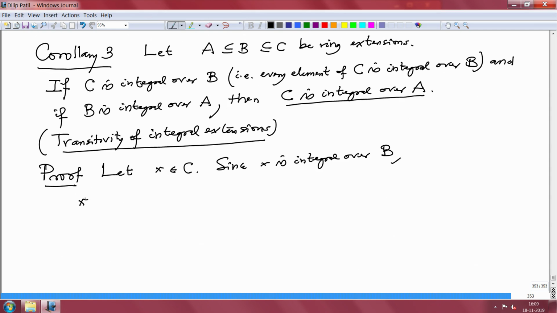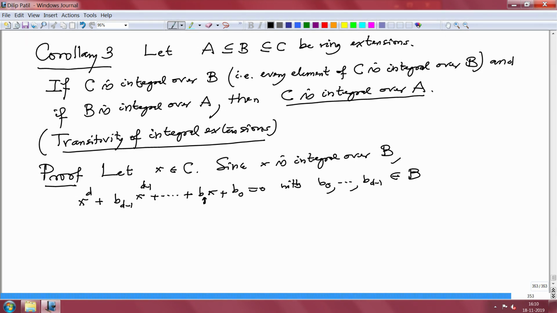So we can write it like this: x^d + b_{d-1} x^{d-1} + ... + b_1 x + b_0 = 0, with b_0 to b_{d-1} belonging to B. But we want the coefficients to be in A. That is our aim. Alright.